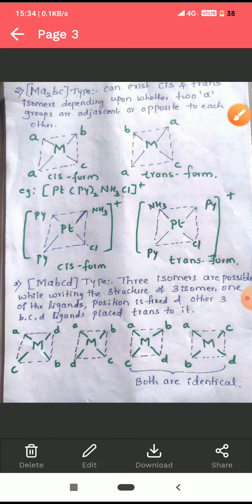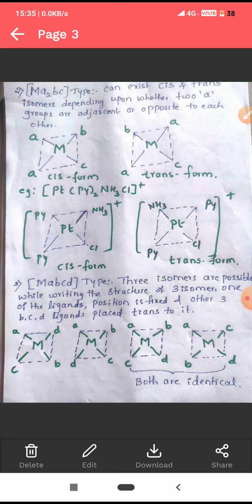Okay, second type of example is MA2BC. M means metal. There are two same kind of ligands, A2. B is another kind of ligand and C is another type of ligand. Here there are three types of ligand: A, there are two ligands, B and C. It can exist in two forms, cis and trans, depending upon the position of A.